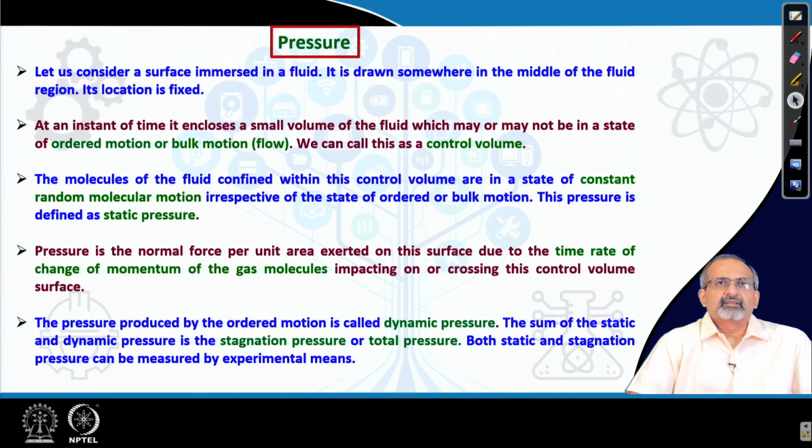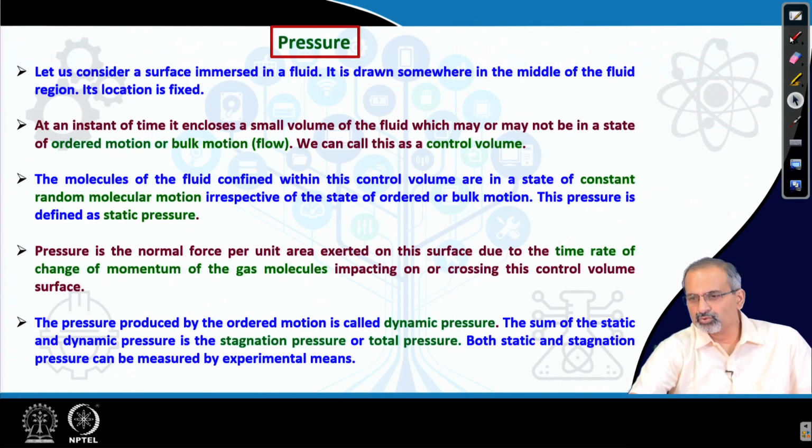We would begin the discussion by looking at pressure. So, let us consider a surface immersed in a fluid. It is drawn somewhere in the middle of a fluid region and its location is fixed.